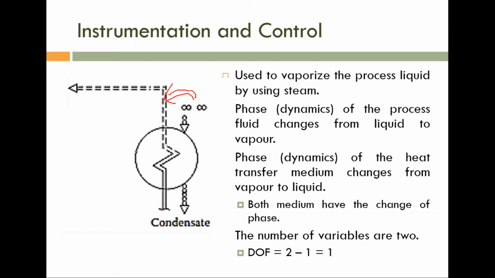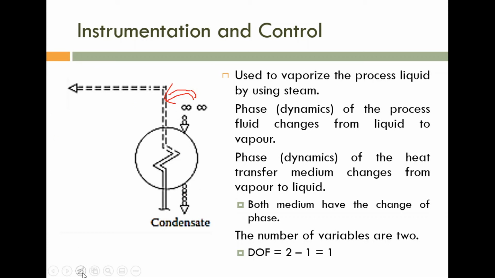The process medium is initially liquid and is converted to vapor, so you can see one phase change associated with the process medium. The change in temperature is negligible. Similarly, in the heat transfer medium, initially it is steam that is converted to liquid, so you can see another phase change. Here also the change in temperature is negligible.